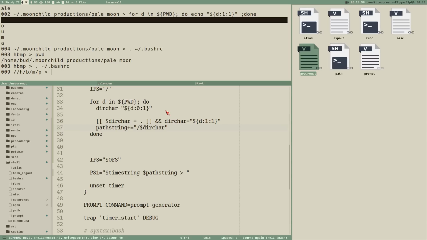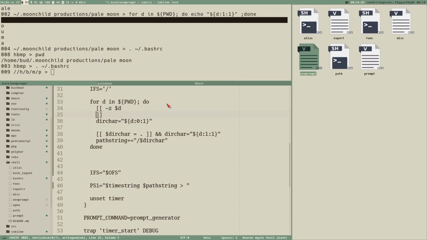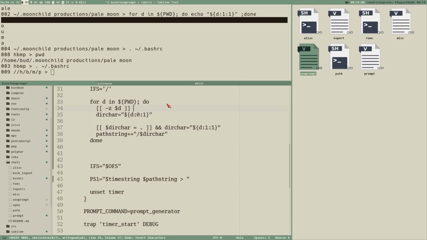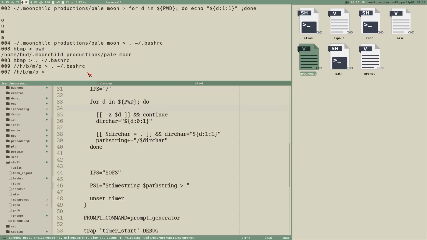We really don't want that. So a good thing here to do is to test that D has a value at all. If it's empty, then continue. This, and now we should get rid of that double slash.